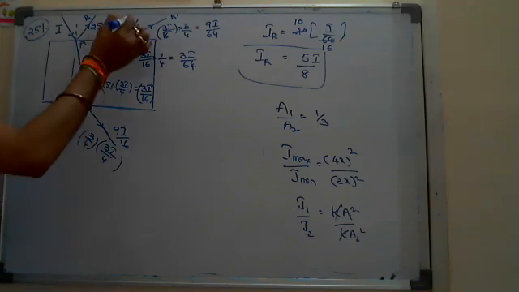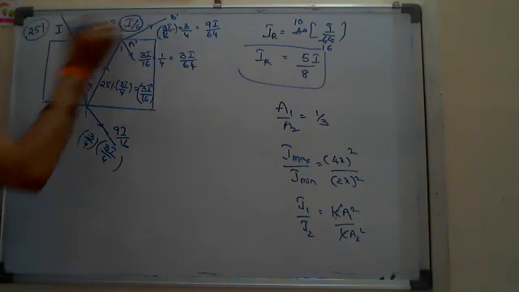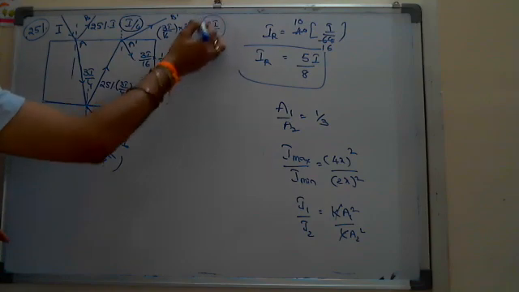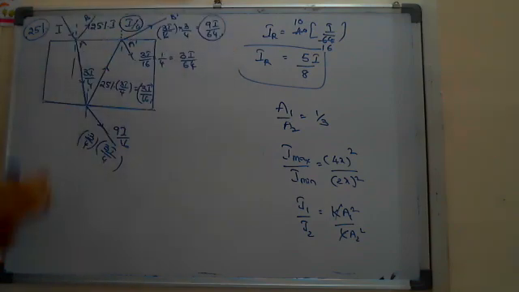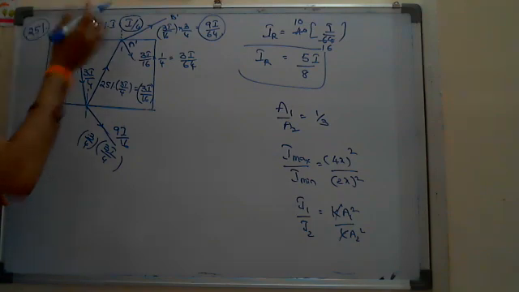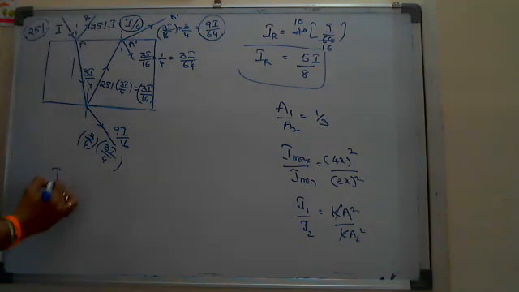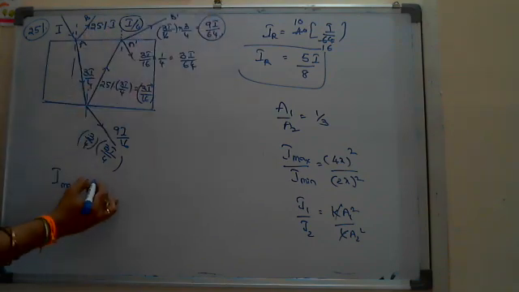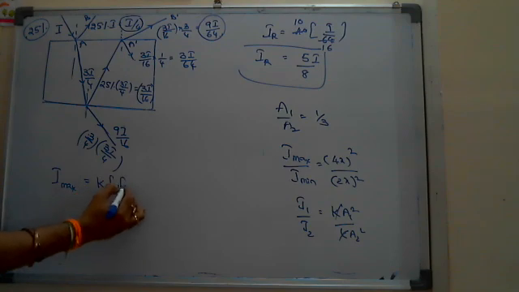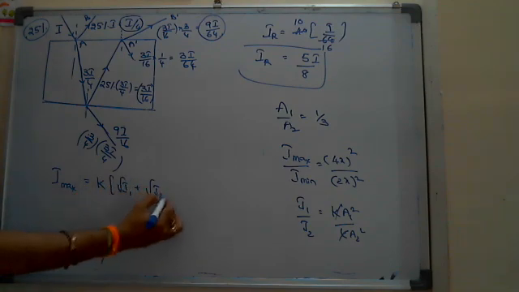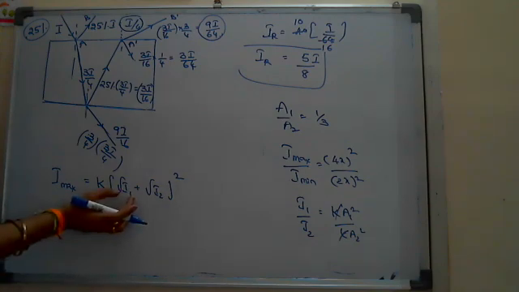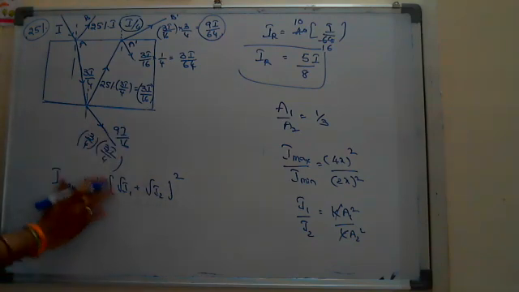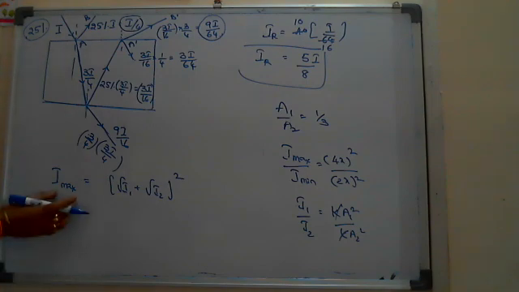If you are able to find out the intensity of one light and the intensity of the other light, by considering them as coherent sources, the maximum resultant intensity that you get here is, this is I by 4, that is 9I by 4. What is the equation for I max? K into (A1 plus A2) whole square. A1 is root I1, A2 is root I2. Of course this K won't be there in case of maximum intensity.